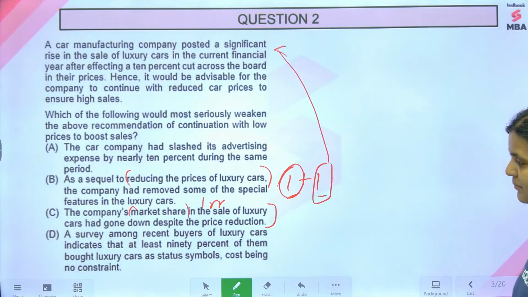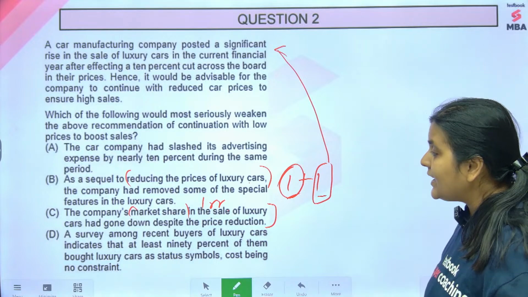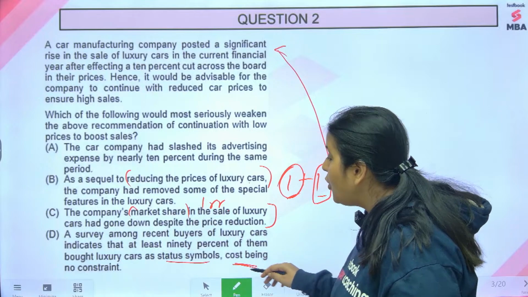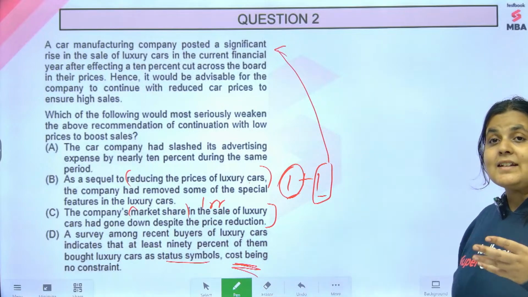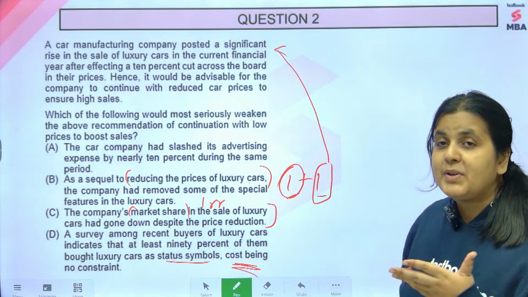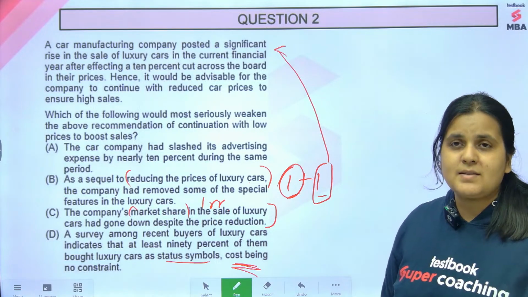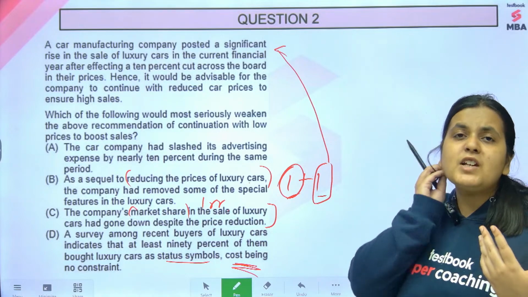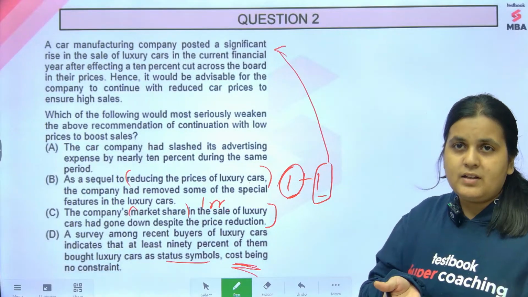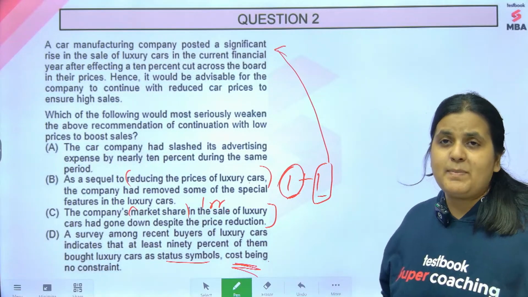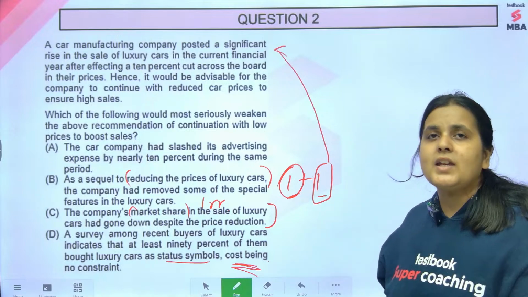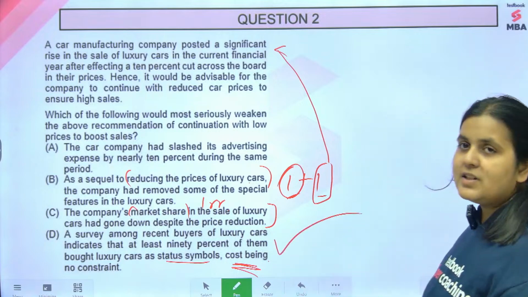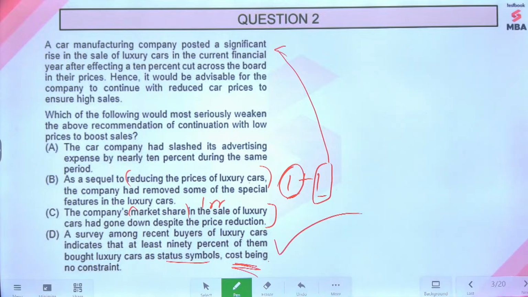A survey among recent buyers of luxury cars indicates that at least 90% of them bought luxury cars as status symbols and cost was no constraint. And they bought it as a status symbol. So if you keep reducing the prices further, it will no longer be a status symbol, right? It will become something very common, very affordable, and it will no longer be a status symbol. Plus, cost is not a constraint for these buyers. So what will you achieve by reducing the cost now, when it's not even a factor they take into consideration? So the answer option over here is D. Very good. Okay, wonderful guys. Come on, next question.